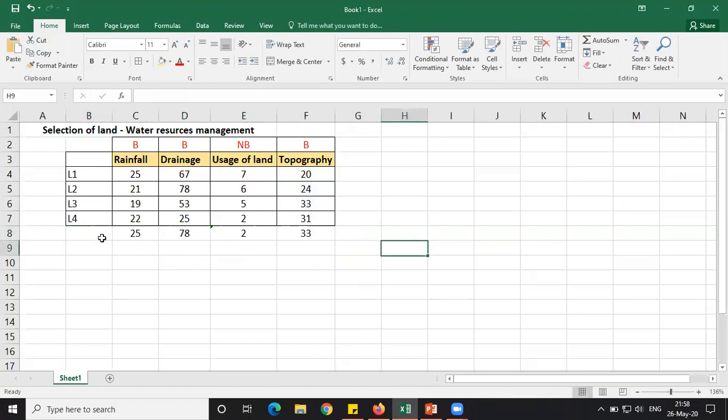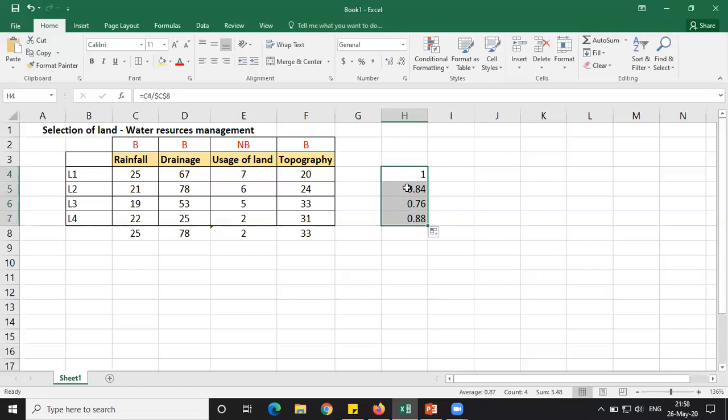I will take a separate area here. Here, how I am normalizing is that if I divide the smaller value by the bigger value, I will get a value less than 1. If it is a beneficial attribute, I have to take the maximum in the denominator. If it is a non-beneficial attribute, I have to take the minimum in the numerator. So in this case, 25 itself is the starting number divided by the maximum value. Press F4, enter, and drag it from top to bottom for the rest.